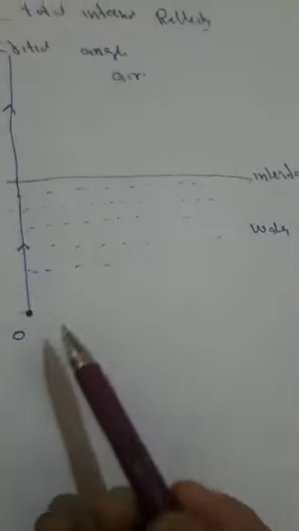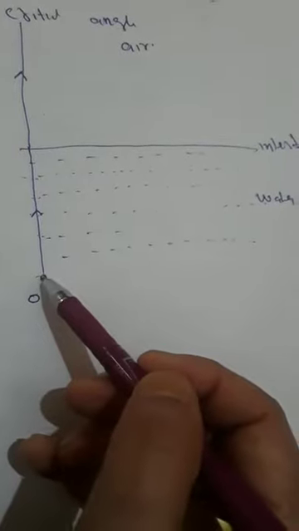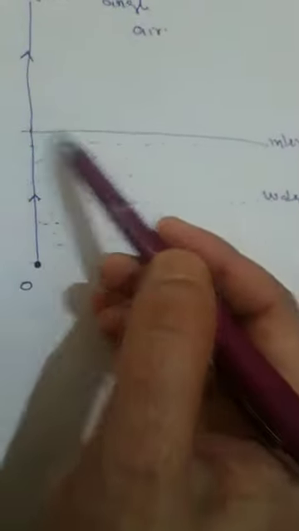I have already told you, when it falls at 90 degrees, it will pass in a straight line. That means the ray of light is coming from the denser medium, because the point object is placed in the denser medium. The denser medium here is water. The ray of light moving from the denser medium is falling at the interface. The interface is that line which separates the denser medium from the rare medium. Here the denser medium is water. I have already told you how we can say whether a medium is denser or rare.